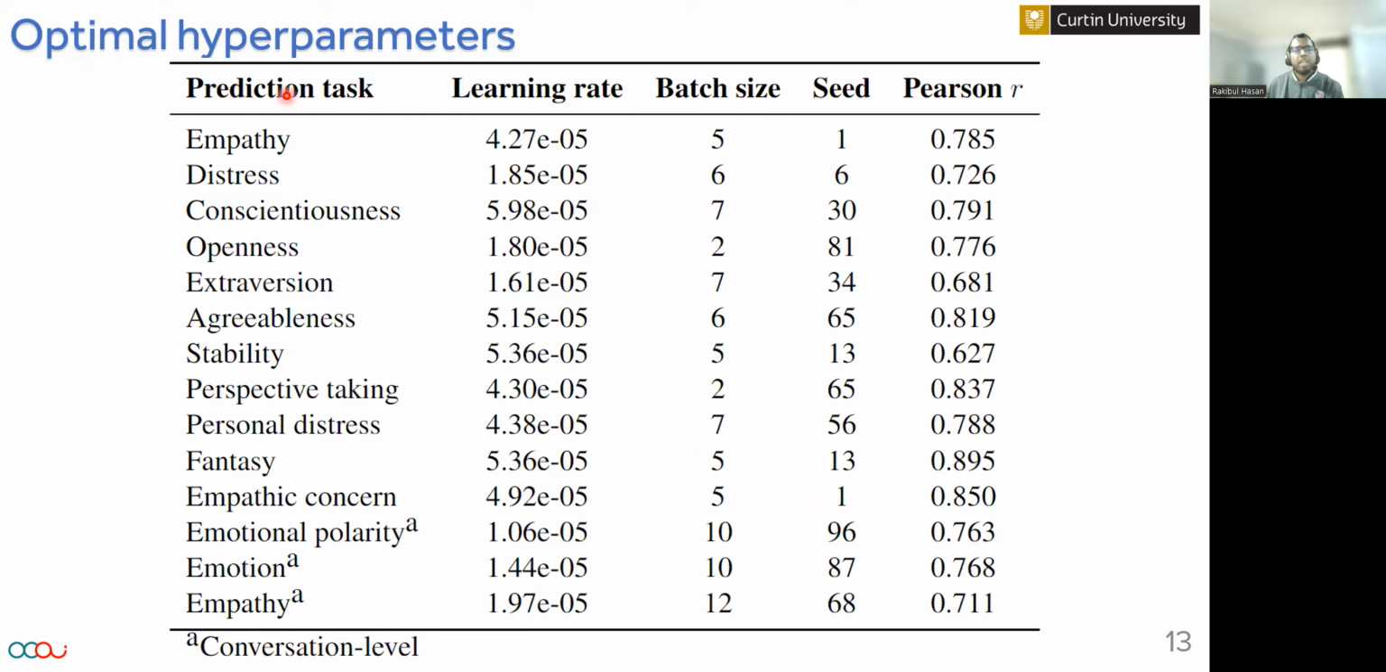Now, our optimal hyperparameters were developed by the Optuna hyperparameter tuning framework. For all these different tasks, these are the different learning rate, batch size, and seed that were detected by the Optuna hyperparameter tuning framework. And these are the corresponding Pearson correlation coefficients on the development set.